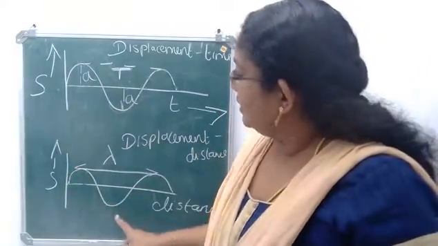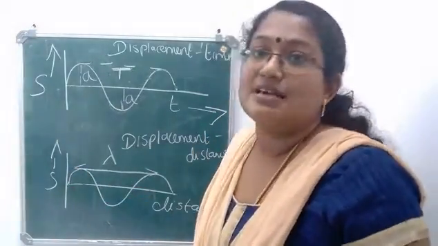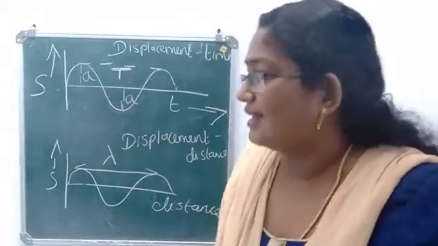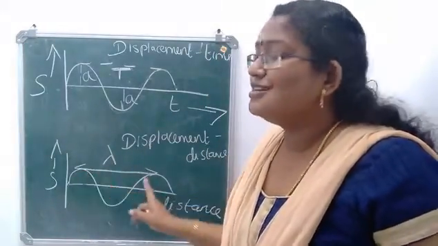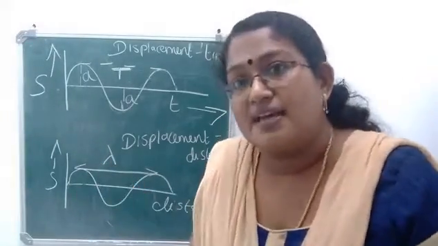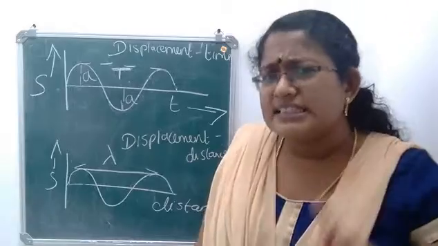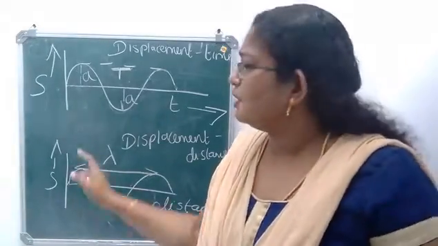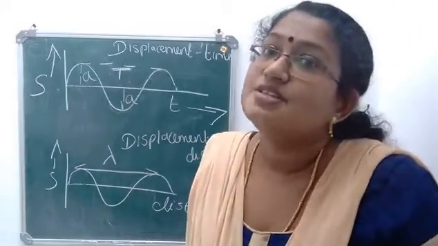Here I have taken a displacement distance graph. Distance along the x-axis and displacement along the y-axis. In this case, the distance between two consecutive crests will give you the wavelength, because distance is taken along the x-axis. Distance between two consecutive crests is wavelength.